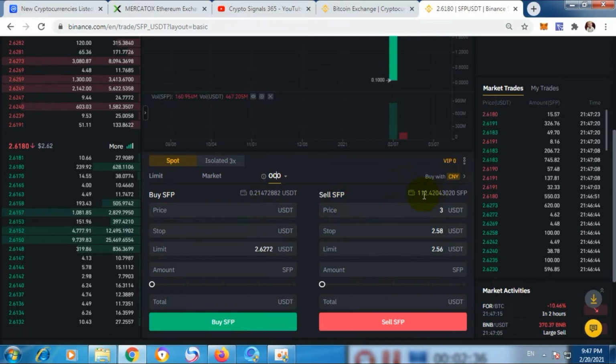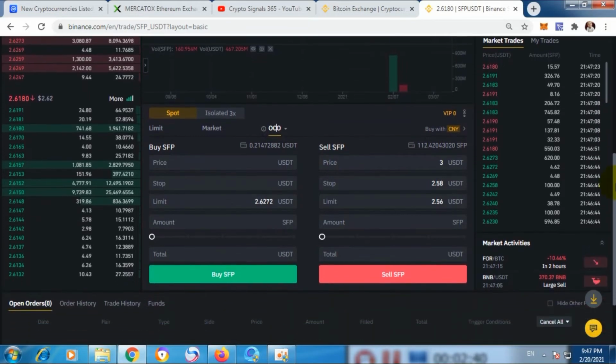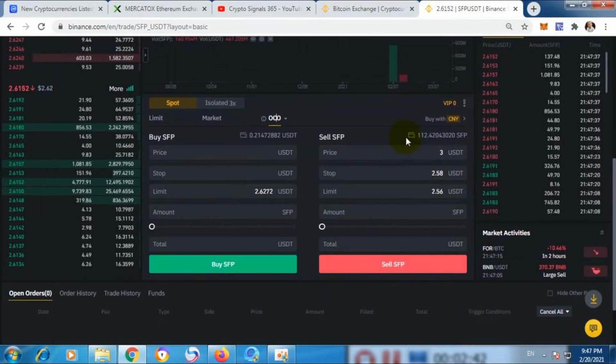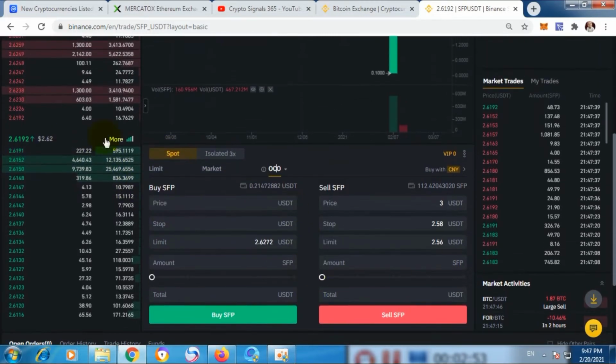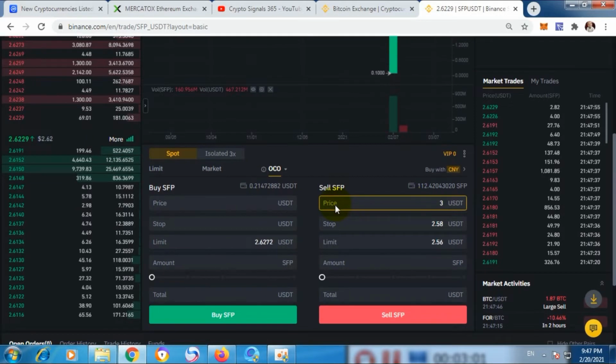So now let me use it practically. Here I have 112 SFP, and I want to add OCO for this, like take profit and stop loss. The current price of SFP is 2.61, and I want that if the price reaches $3, then my SFP should be sold out. Here you can see price, stop, limit and amount.